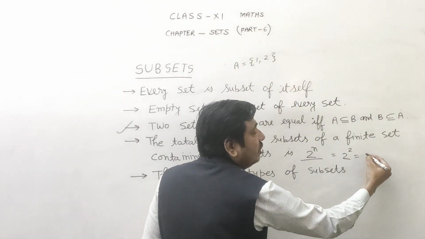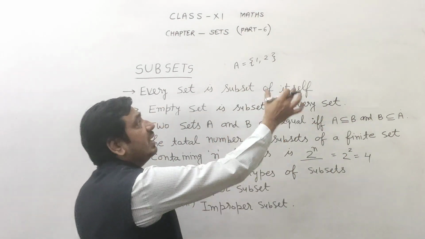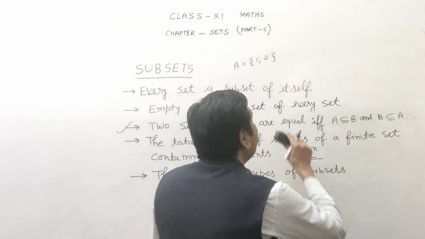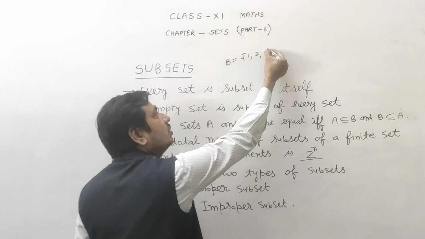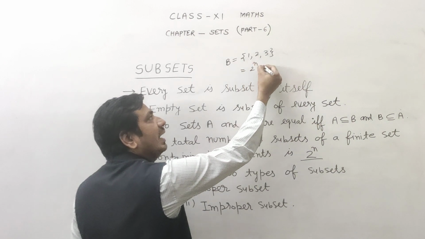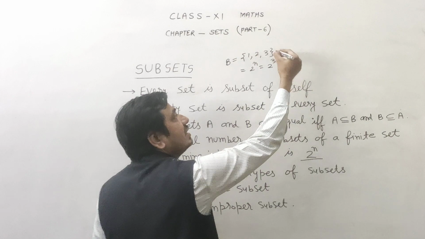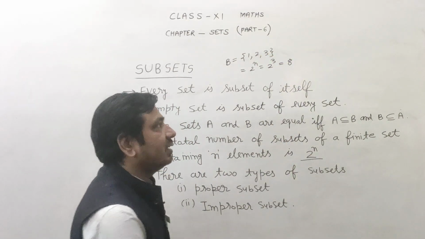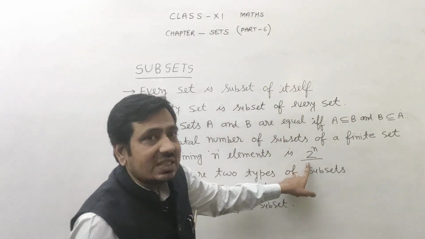N is 2. 2 to the power 2 is 4. It means the number of subsets related to this set is 4. Class, if the set is B = {1, 2, 3}, the number of subsets is given by 2 to the power n, 2 to the power 3. N means number of elements. This implies 8. It means this set has 8 subsets. So this is the formula by which you calculate the number of subsets.